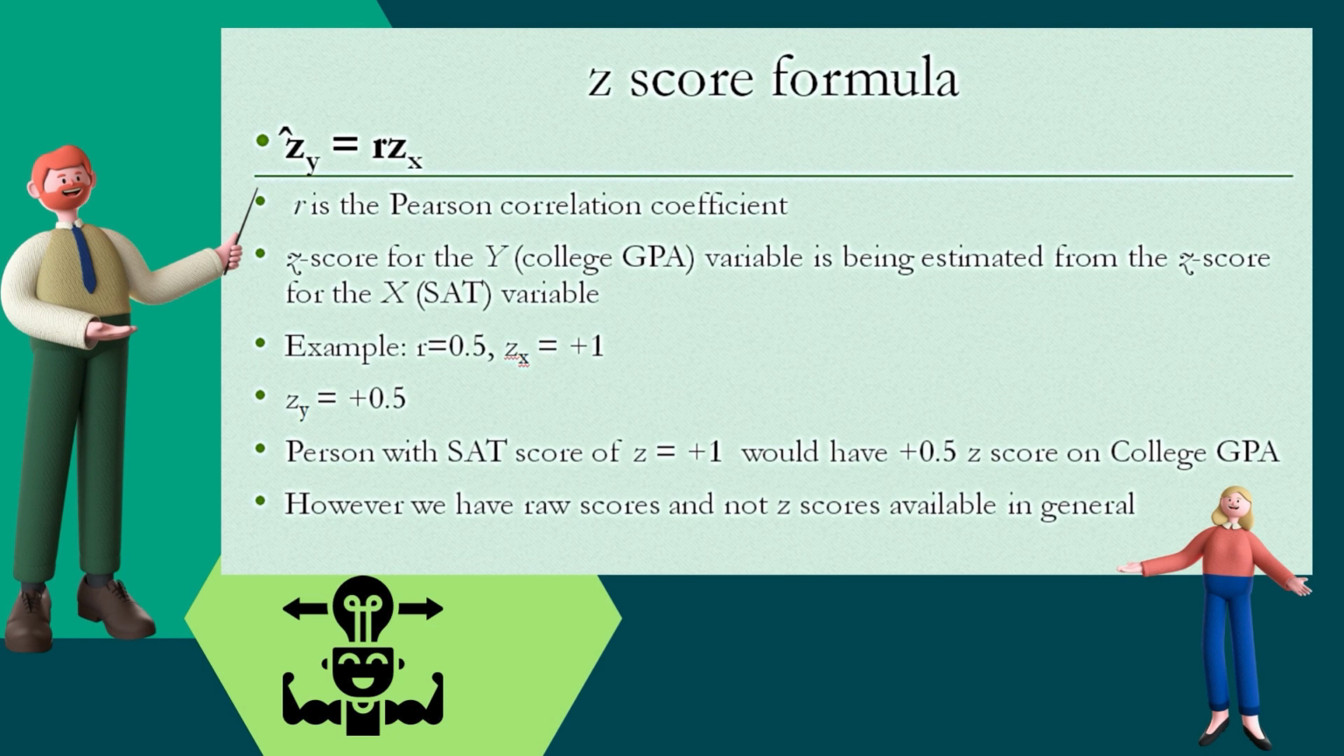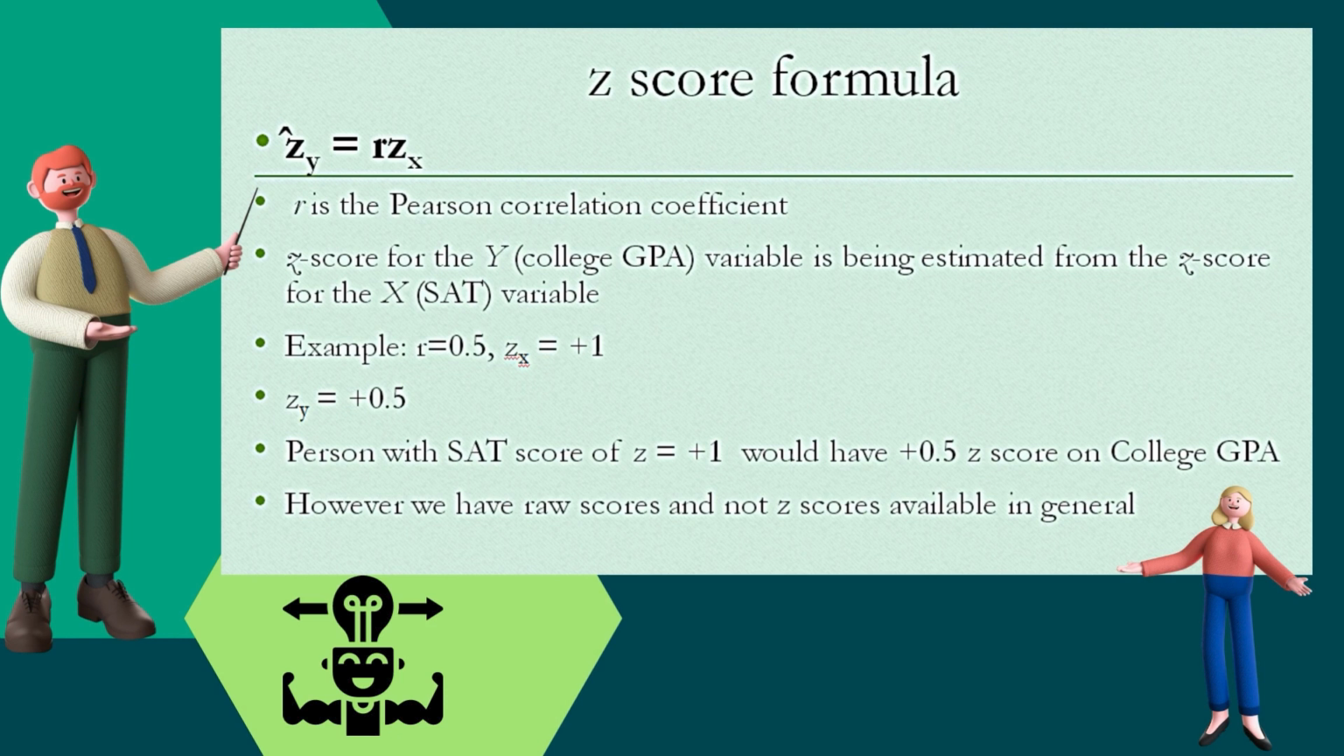Now, here Z scores are the standard scores, they are not the raw scores. R is the Pearson correlation coefficient. So, for example, which we have taken, the Z score for the college GPA variable is being estimated from the Z score of the SAT variable.